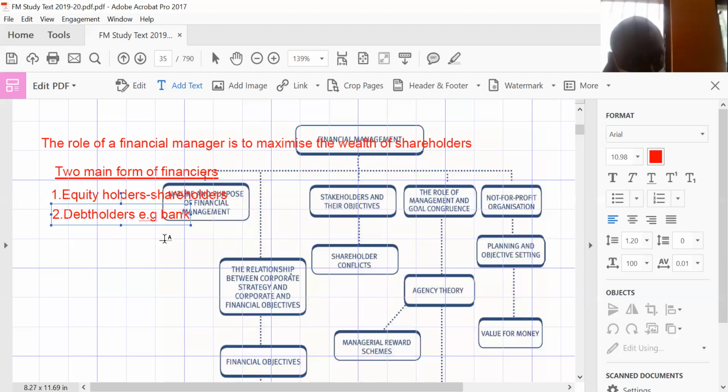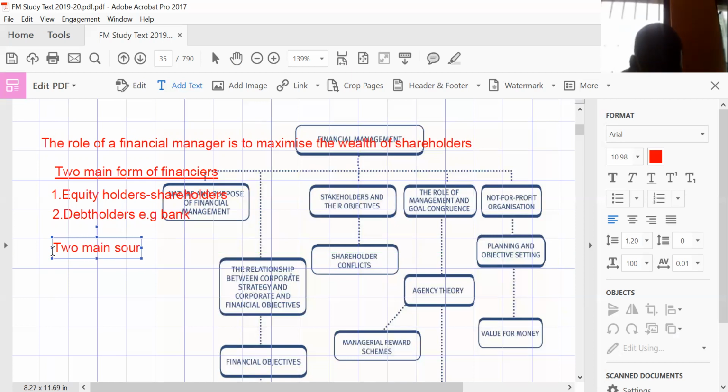So in financial management, we have two main sources of funds. Two main sources of funds. These are recorded, so you can have access to it.